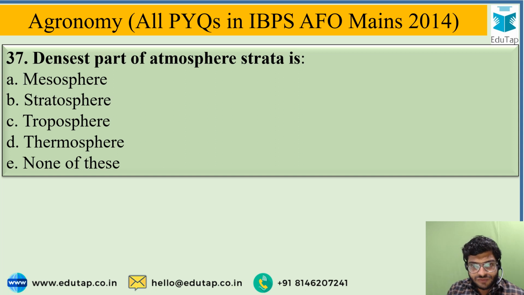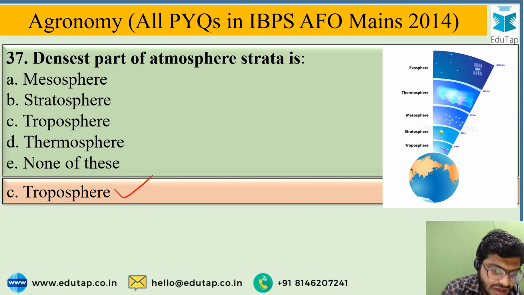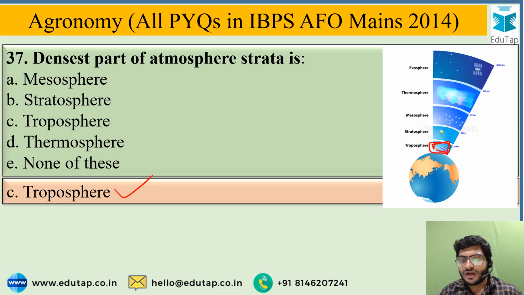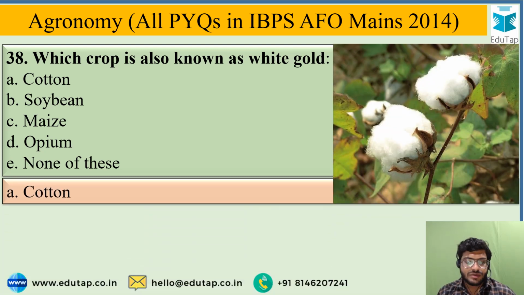Densest part of atmosphere strata is, and the options are mesosphere, stratosphere, troposphere, thermosphere, or none of these. And the correct answer for this is option C, that is troposphere. Troposphere is the densest part of atmosphere strata. Which crop is also known as white gold? Question is very easy and the answer for this is cotton. Cotton is known as white gold.